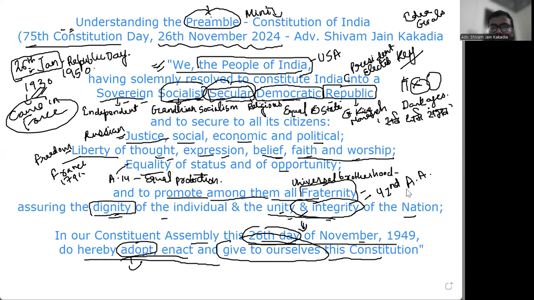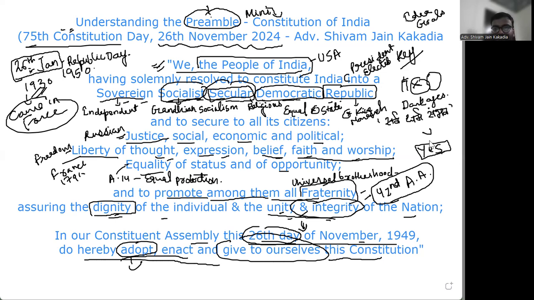And I've told you the Constitution has been amended only once. एक ही बार amend हुआ है, इसके बाद नहीं हुआ है. Whether it can be amended, the answer is yes. So this position of law is settled. I will not go into much of the judgments, but the two questions, and landmark judgments on this. One is, क्या ये Constitution, the जो preamble है, the one which we are reading right now, is it a part of the Constitution?